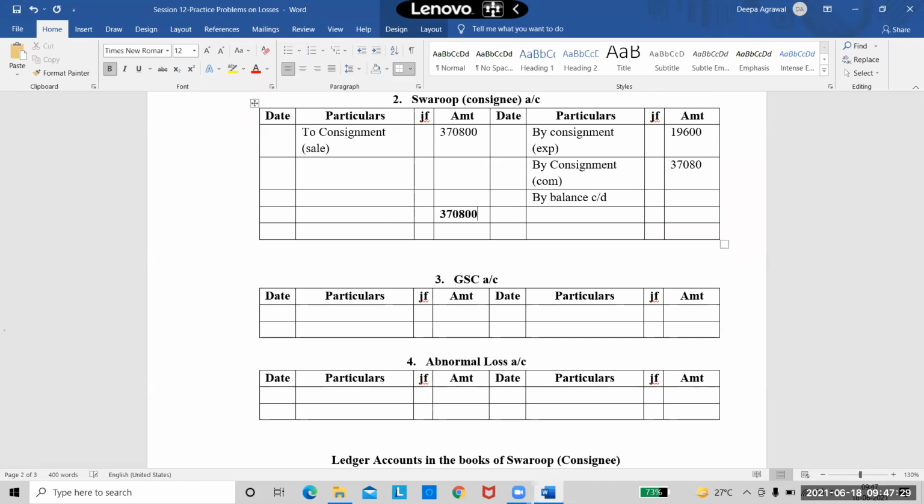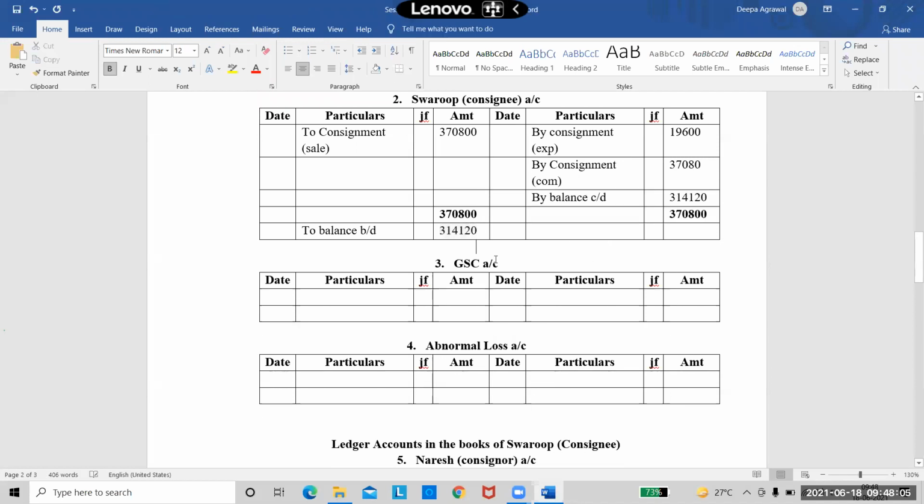I'm putting the totals till then on both the sides. One of you please tell me the balance. And once again, I'll have to write to balance brought down. That is B by D. So quickly tell me the balance amount. 3,14,120. Okay. 3,14,120. Right? I will just put this also in the normal figures. So my consignees account is over.